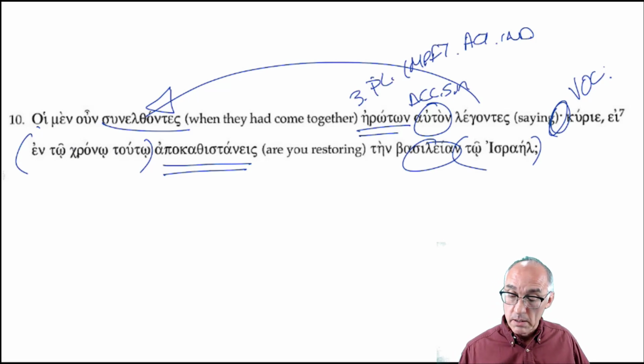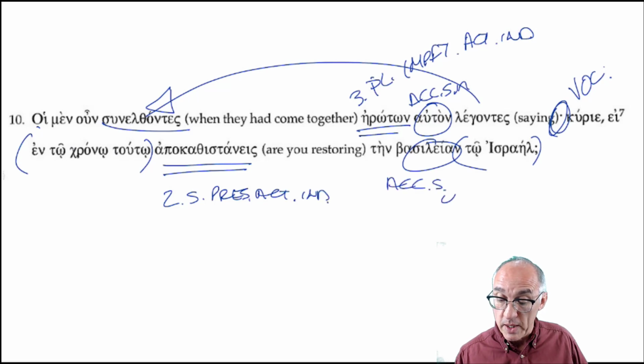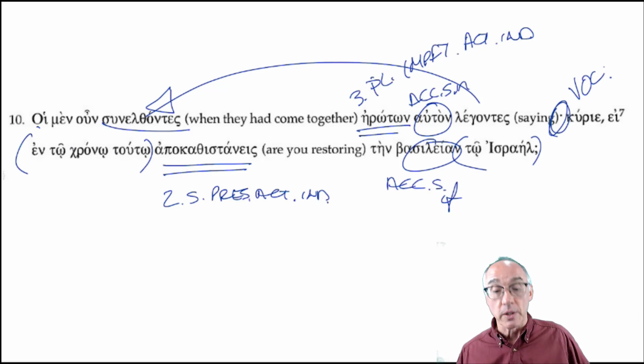saying, so they were coming together and saying, Lord, at this time, en tō chronō toutō, are you restoring? This is the second person singular, present active indicative. Accusative singular feminine, the kingdom to or for, the dative case, to Israel.